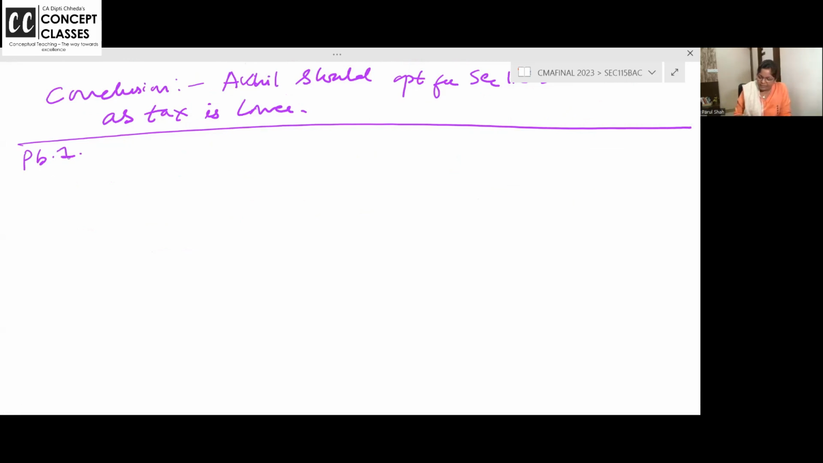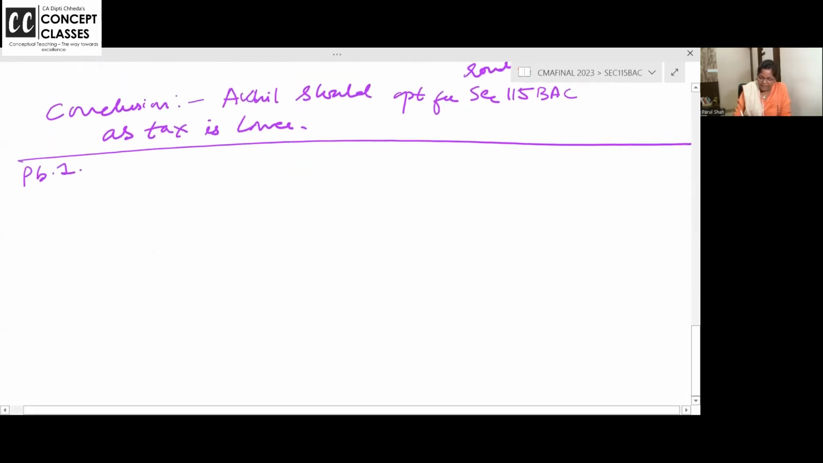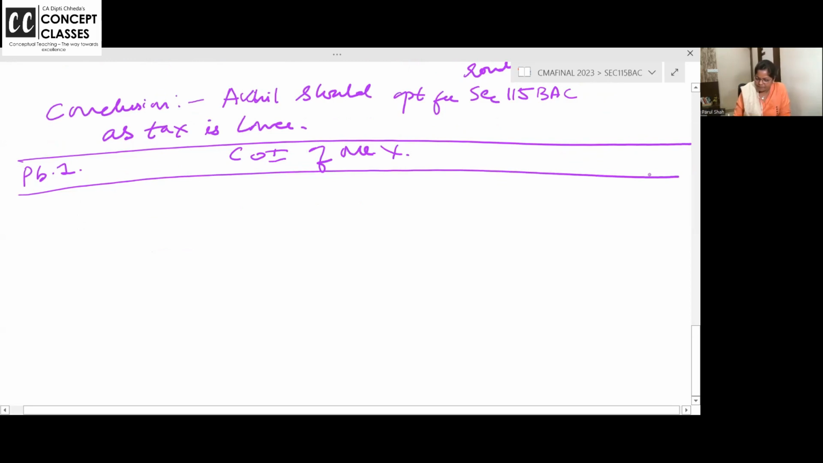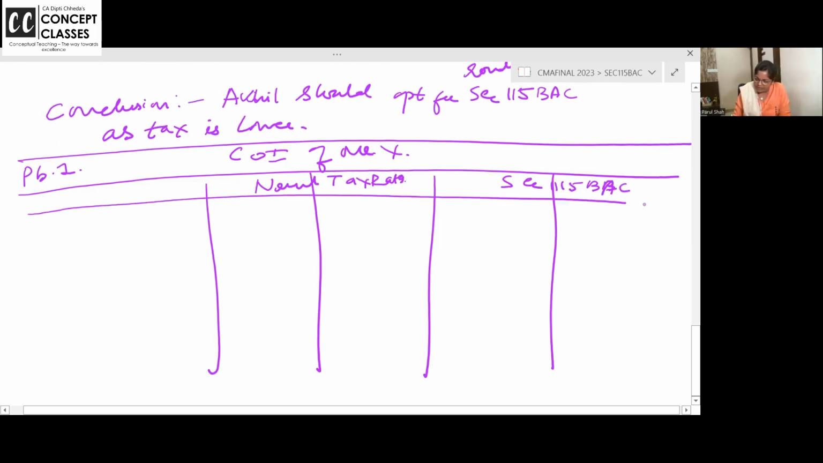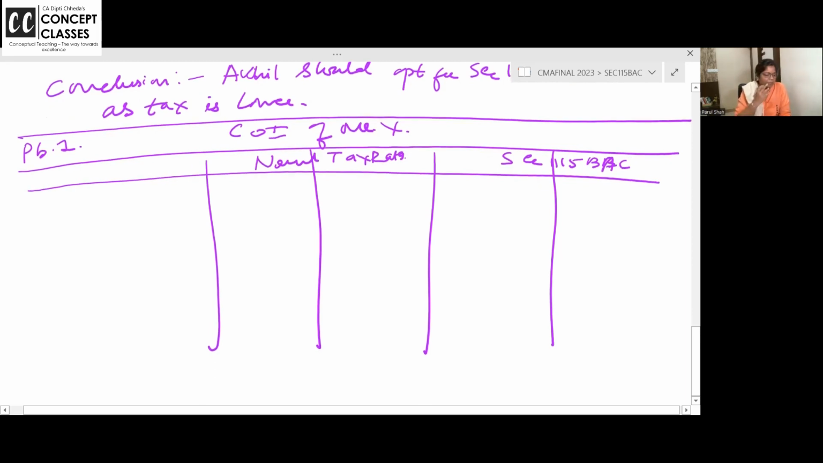So the main calculation, we'll keep it simple, and there are heads of income. So again, computation of income of Mr. X. 4 columns. This is normal tax rates, and this is section 115BAC. 115BAC and normal tax, inner column and outer column. Let us start from income from salary.